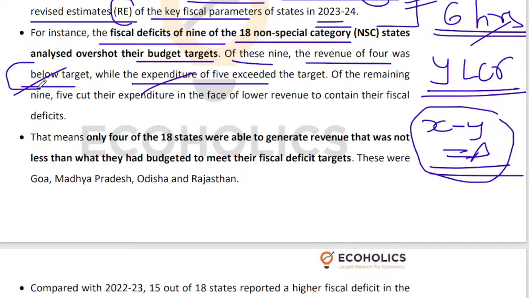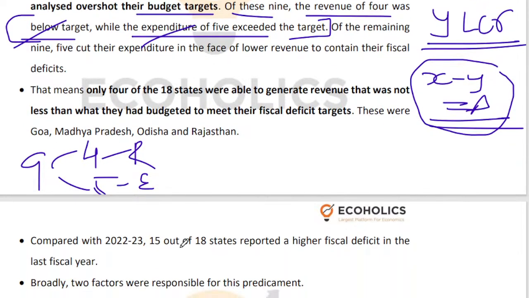So you see that there can be only two problems. A, revenue being lower than expected. B, expenditure being higher than expected. These are the only two possibilities. There is no other possibility. And both these possibilities are a reality in either 4 states or 5 states, right? Of the remaining, on the remaining 9 states, so 9 out of 18 are clearly in the problem. So 9 के अंदर से 4 के पास जो है, 4 had revenue issues, 5 had expenditure issues. Okay, let's just put the score over here. 9 states out of 18, right? We are talking about 9 states out of 18.